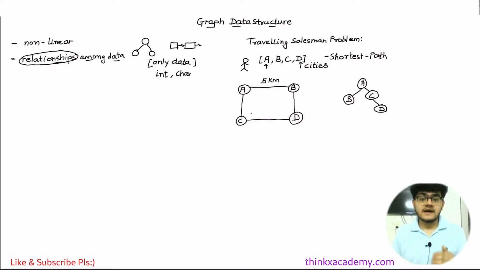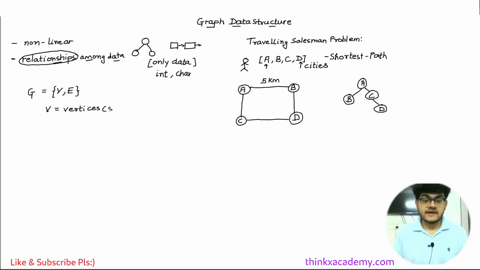Now, what does a graph data structure look like, and how can we convert this problem into a data structure? A graph data structure contains a set of vertices and edges. A set is represented by curly brackets. So this is some graph G. Let's call this graph G, and it has vertices and edges, where V represents the vertices.